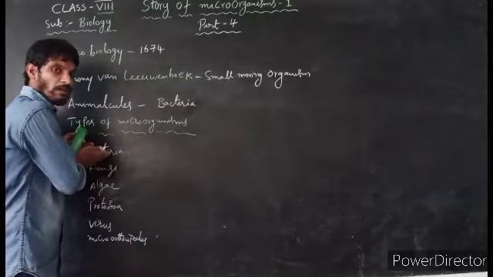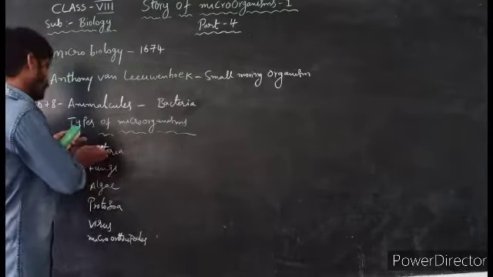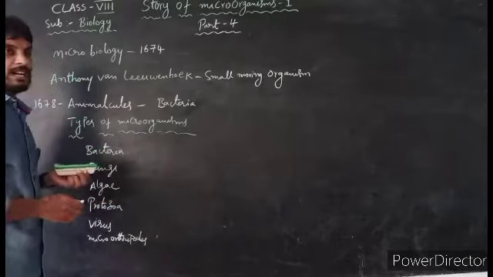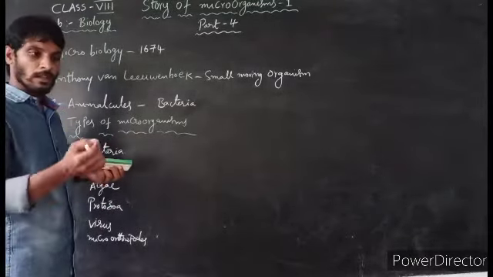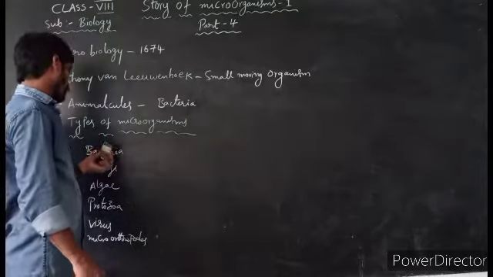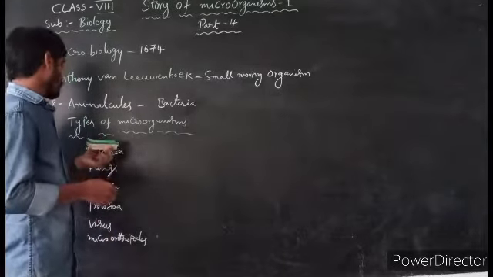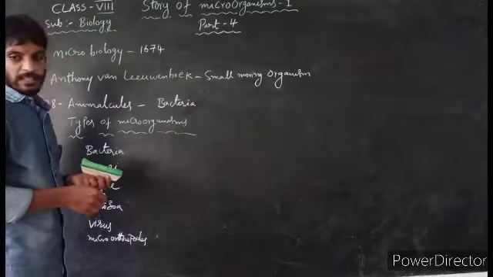How can we observe them? First we are discussing how to observe bacteria. To observe bacteria, you can use curd.